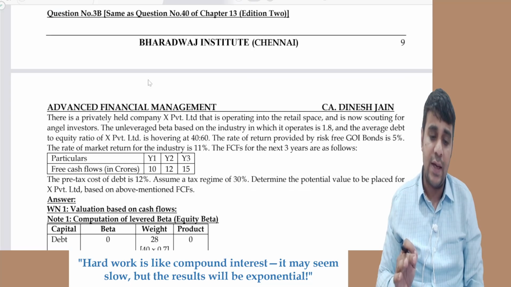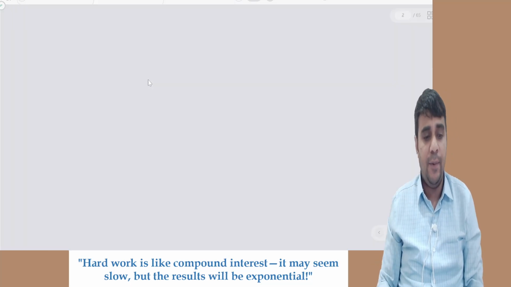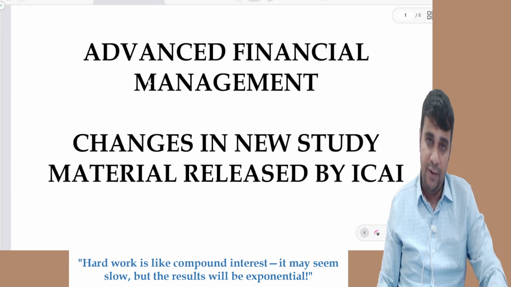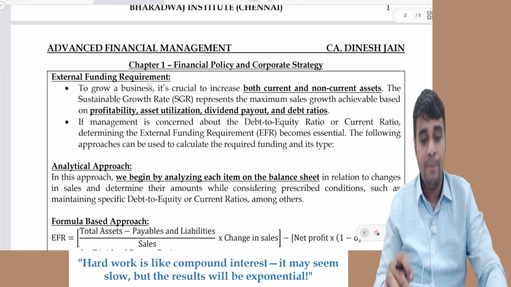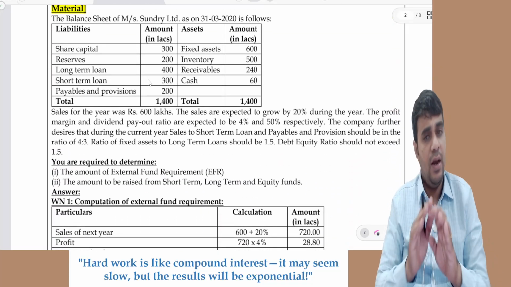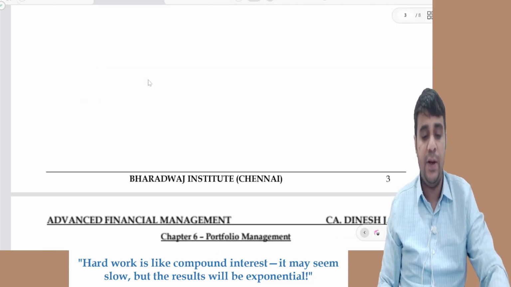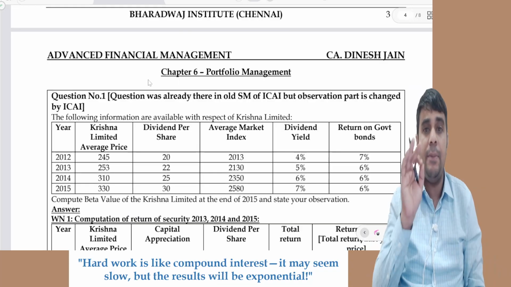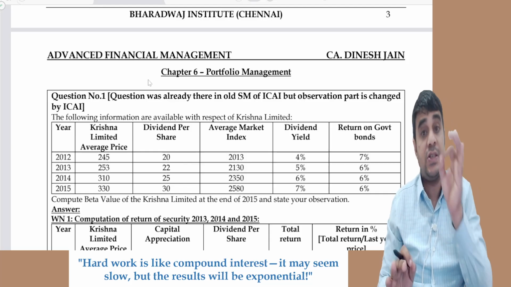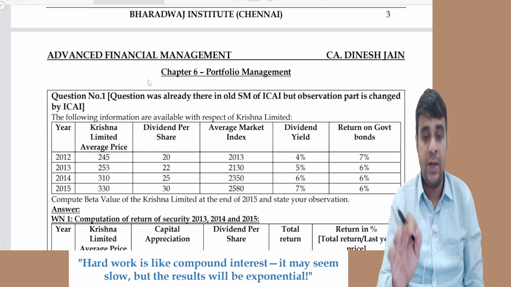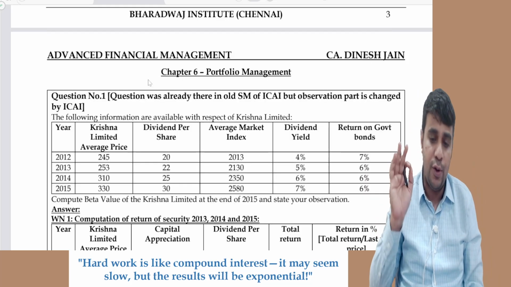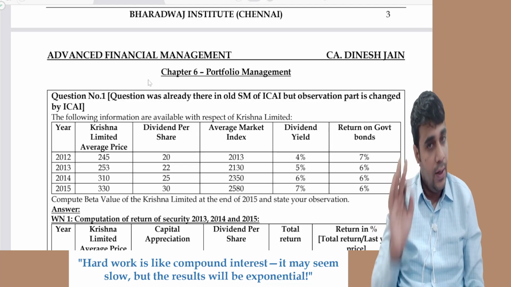Second thing I wanted to say is some confusion has come of May 25 material. That is, ICAI has released a study mat. I have already covered a video on this. You can see it. I'll refer a link on that. But it is altogether 8-page change. Only 8 pages. Nothing much has changed. You go through this PDF, you'll understand it. As far as the study material is concerned, very limited change, nothing much for you to worry about.